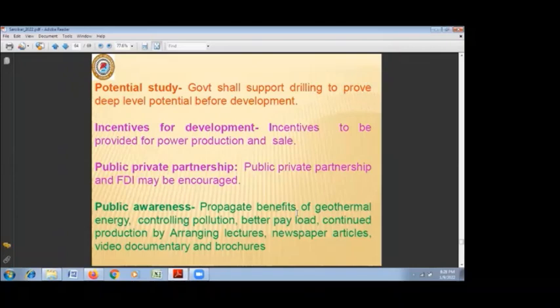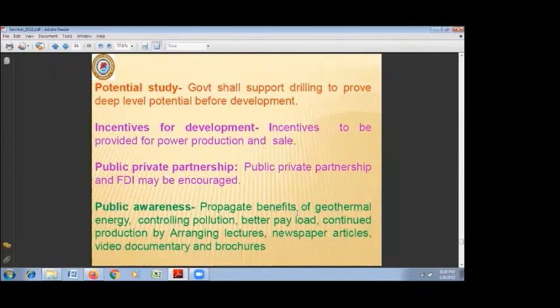As I told, the present cost of production of geothermal energy is higher than coal or wind or even solar. For that, at the initial stage, incentive is required from the government, so that once commercial production starts, they can compete with these energy types. Then public-private partnership and foreign direct investment must be encouraged, because geothermal plants and extraction technology are not available in India. We have to import them from the USA, New Zealand or Japan. For that, liberal public-private partnership should be encouraged.